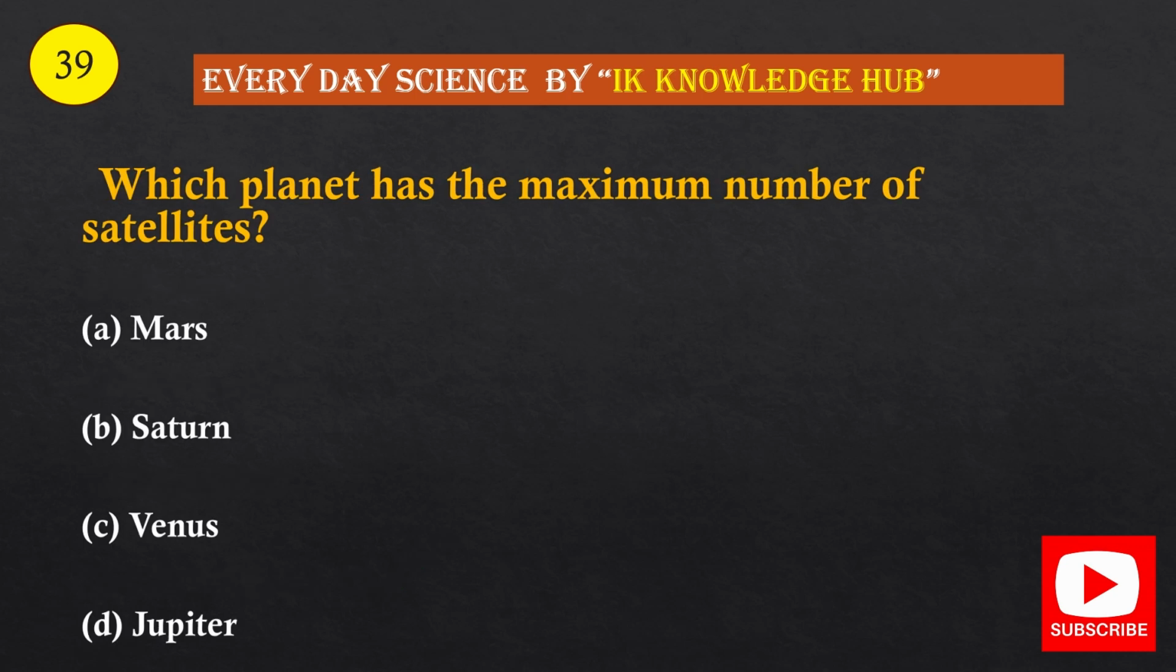Question number 39. Which planet has the maximum number of satellites? Option A, Mars; B, Saturn; C, Venus; D, Jupiter. And the correct option is option B, Saturn.